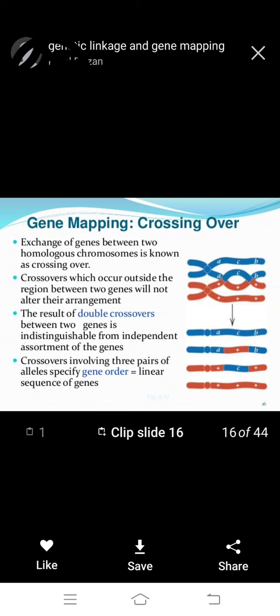The result of double crossovers between two genes is indistinguishable from independent assortment of the genes. Crossing over involving three pairs of alleles specifies the linear sequence of genes.